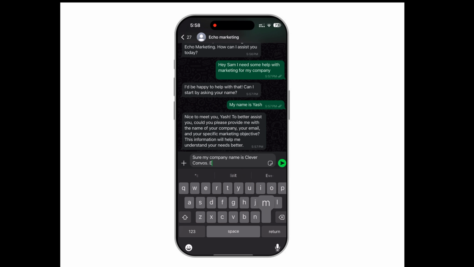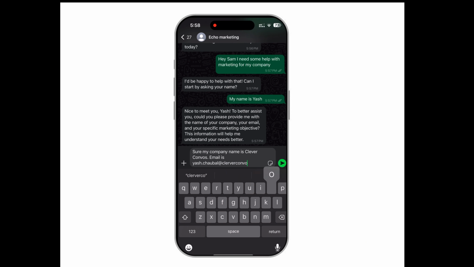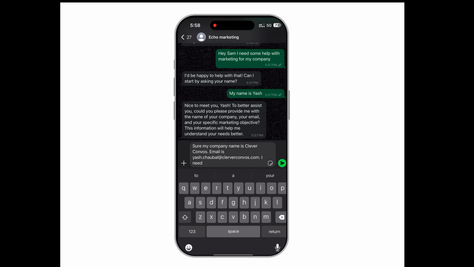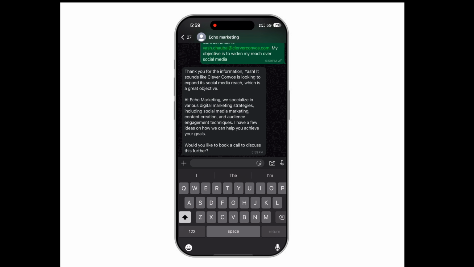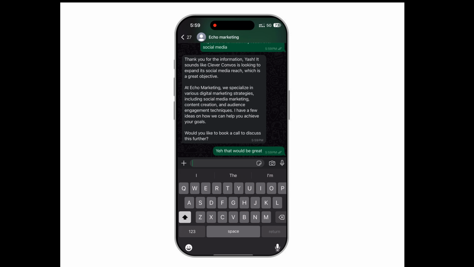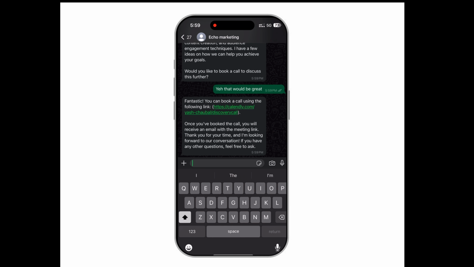And the agent's going to then take this information to perform the qualification. So I'm going to give it my agency name, email, and my marketing objective, which is, so my objective is to widen my reach. So it's come back with some information saying it can help us out, asking us to book in a call. And yes, I do want to book in a call. And there it sent us that meeting link to book in.